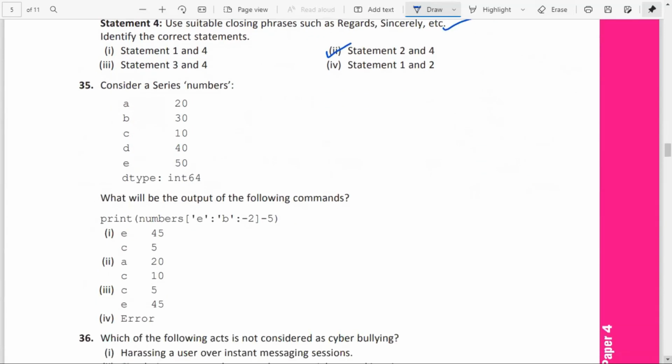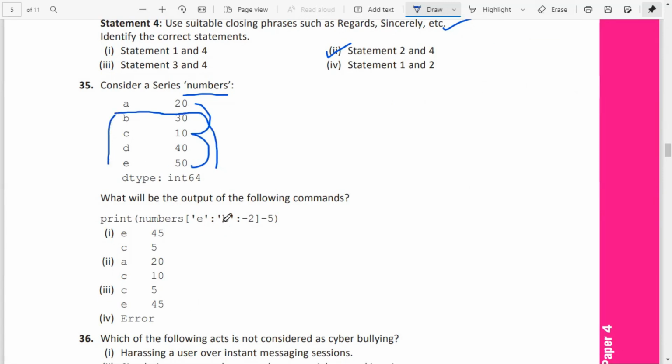Question number 35. Consider the series numbers. Then what will be the output of the following commands? numbers[E:B:-2]. So in reverse order we want to print. E to B means E and after that, with minus 2, what should come? E, then after that C will come. After C it should come A, but that is not allowed because you can only use till here. From here till here only you can use it, isn't it?